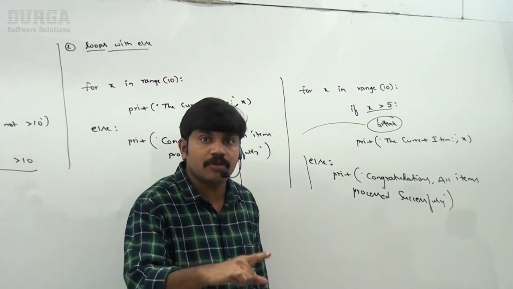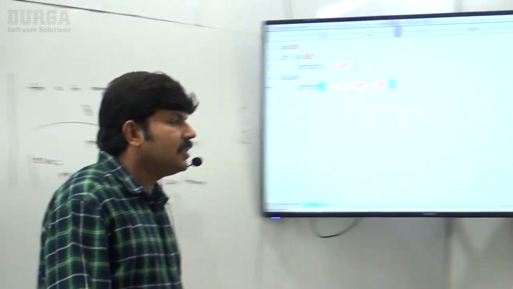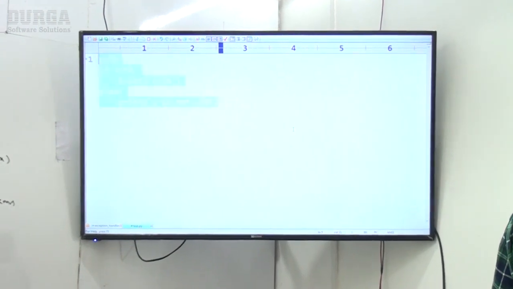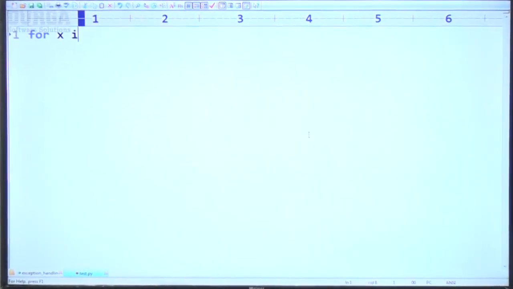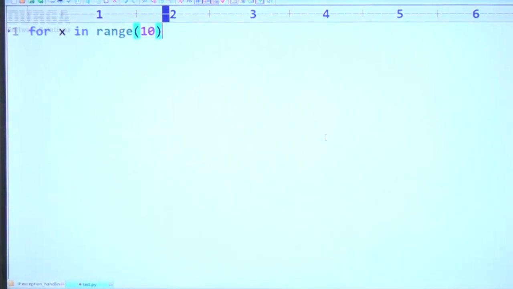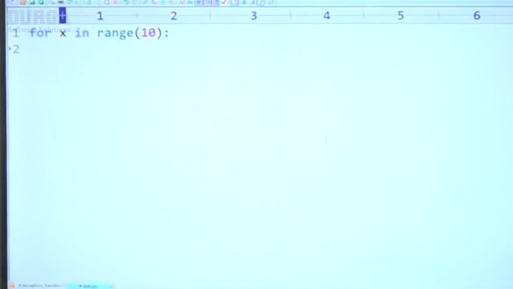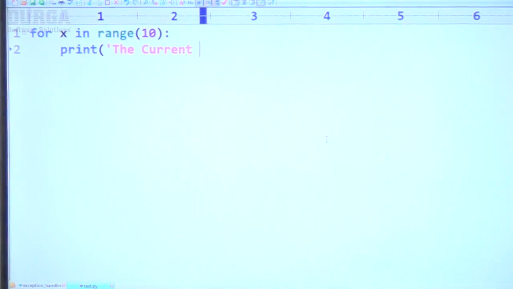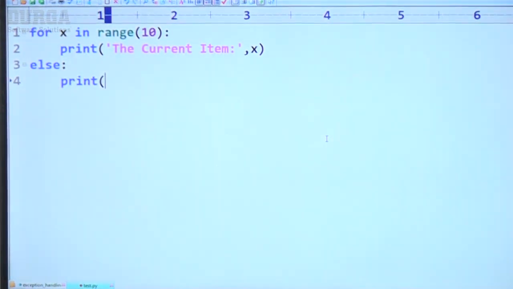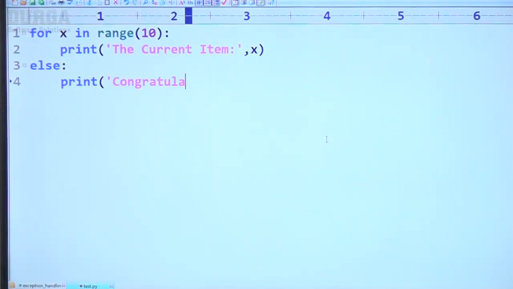Sir, let me execute this. You may get much clarity. Here, just have a look once, sir. Here I'm taking for x in range of 10. Sir, here print the current item is x value. Now I'm taking else, print congratulations, all items processed successfully.